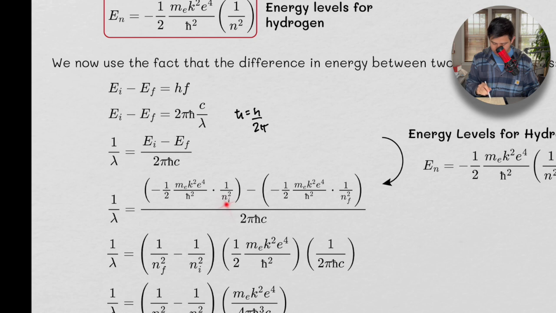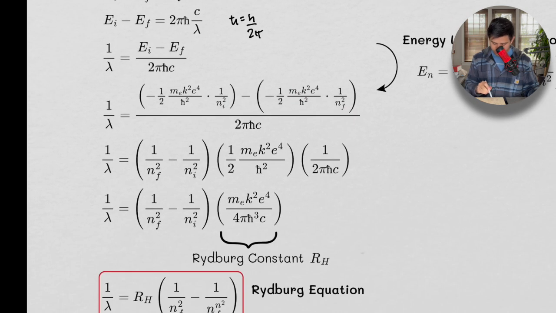So initial, final, these are two energies. And then we can take out these constants, right? So here's these constants here, these two guys. Final is positive, because negative times a negative. Initial is just negative. So that's why it's in this order. And then we have all these constants out here.